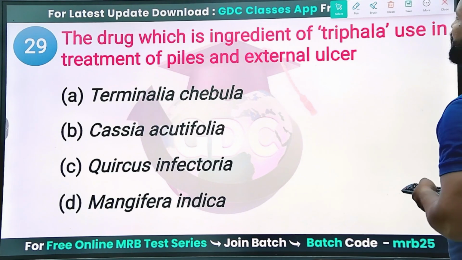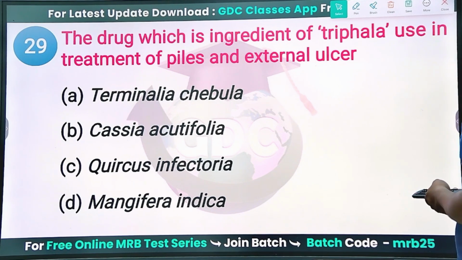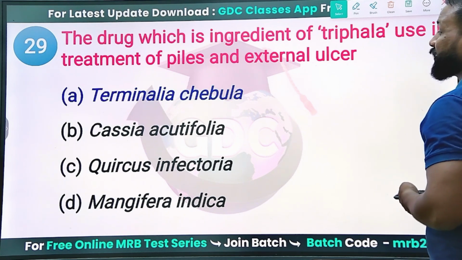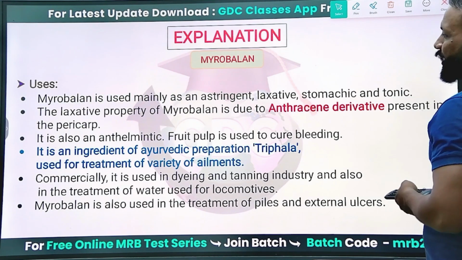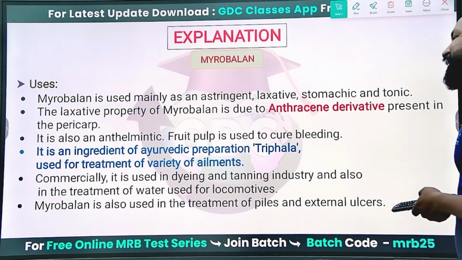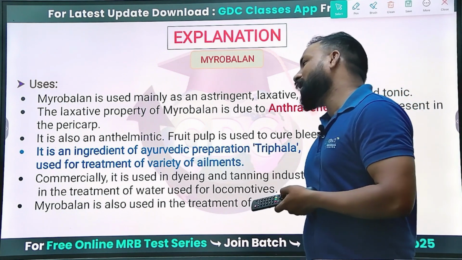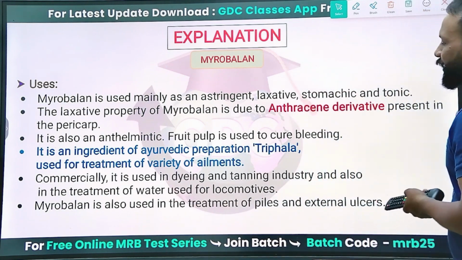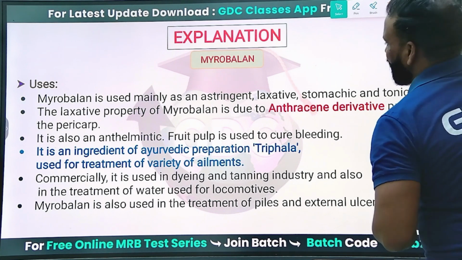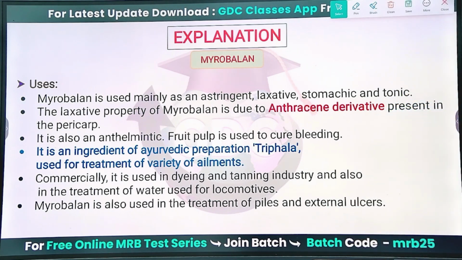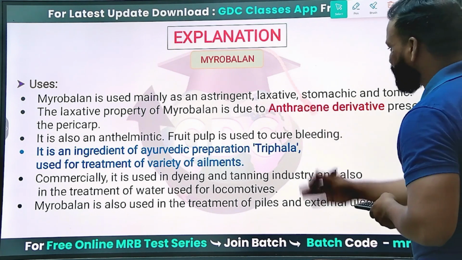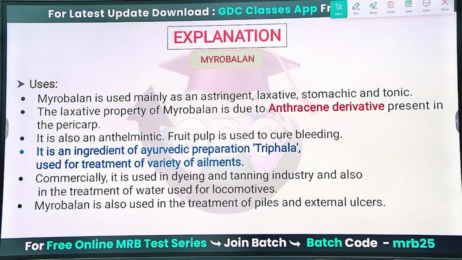Next question. The drug which is an ingredient of Triphala, used in the treatment of piles and external ulcers: Terminalia chebula, Casuarina equisetifolia, Quercus infectoria or Mangifera indica? Yes, Terminalia chebula, that is myrobalan, is one of the ingredients of the Ayurvedic preparation Triphala, used for the treatment of a variety of ailments. It is an active ingredient of Triphala churna. This myrobalan is also used as an astringent, laxative and for stomachache, and it is an anthracene derivative.